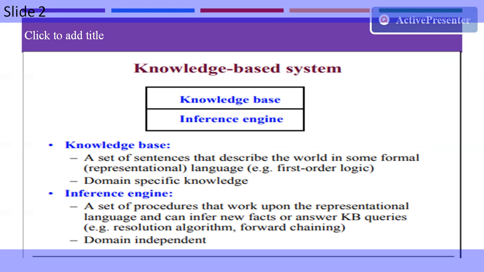A knowledge base is a set of sentences that describes the world in some formal language. In an artificial intelligence system, a knowledge based system, KBS, tries to synthesize the knowledge of a human specialist to aid in decision making.